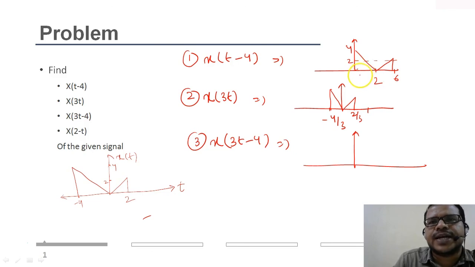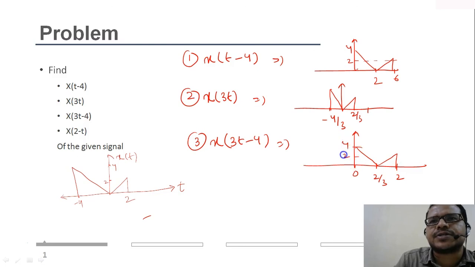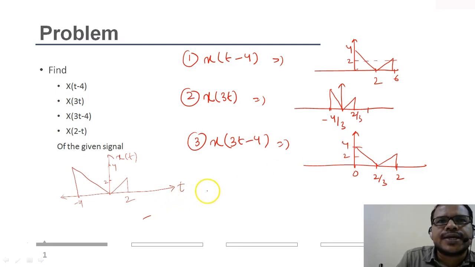Then I have to scale it by 3. So 6 by 3 will be 2, then 2 by 3, then 0. The signal will look something like this. Amplitude is not affected at all. This is 2.